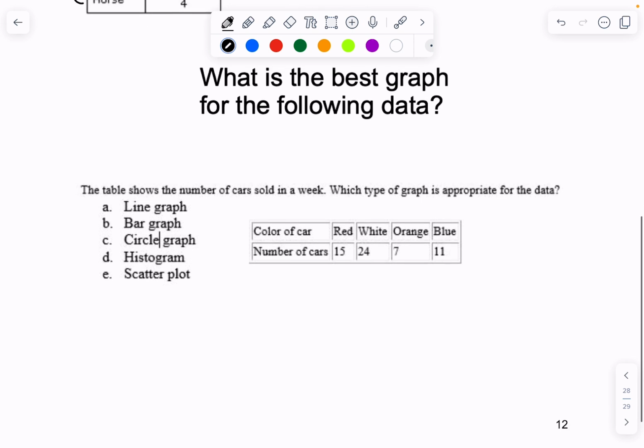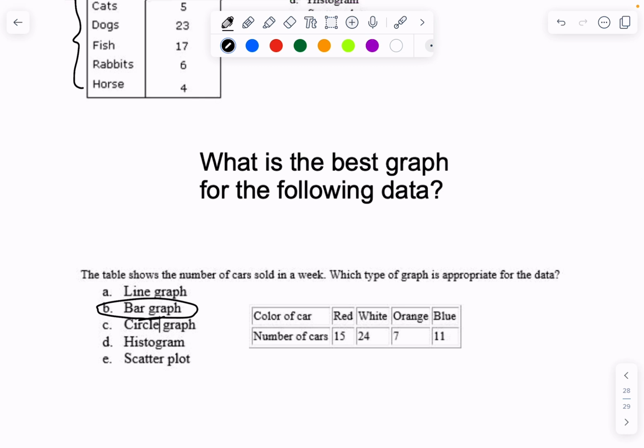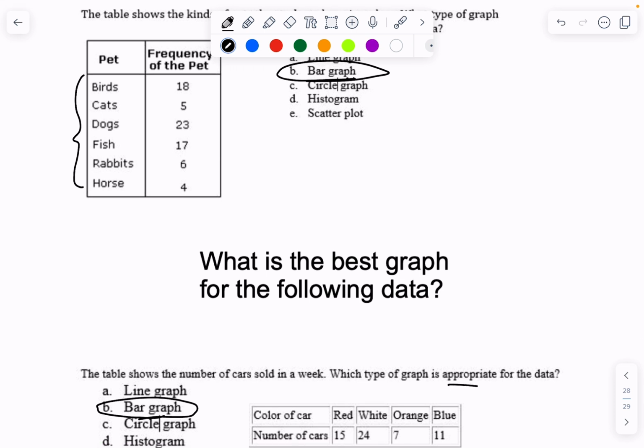Now for this last one, the table shows the number of cars sold in a week. Which type of graph is most appropriate for the data? Color of car, you have red, white, orange, and blue. This again tells me bar graph because you have categories, you have colors of cars that you're splitting up. So again, because they're categories, because then you identify number, that's why I would go with bar graph. So again, appropriate, most appropriate, best, etc., you just have to choose the one that's most fitting.